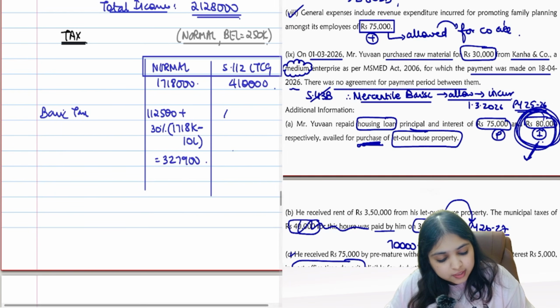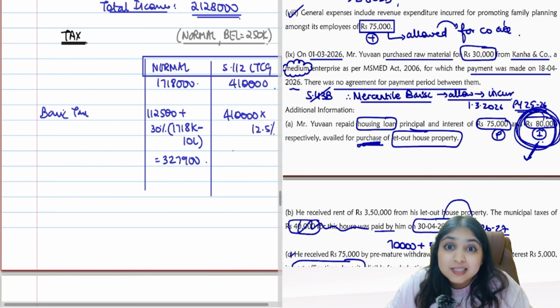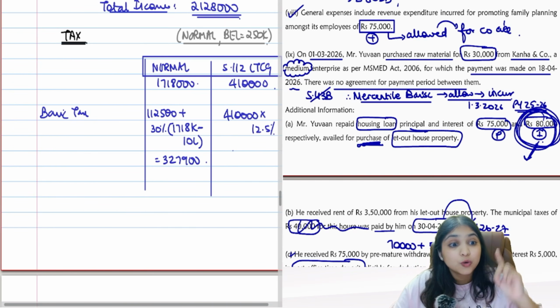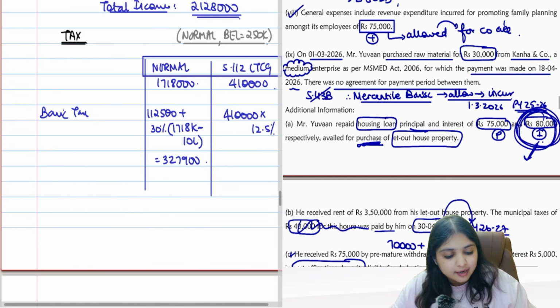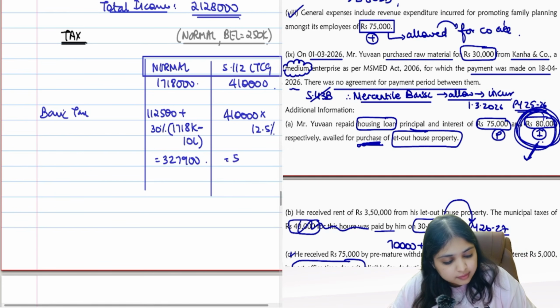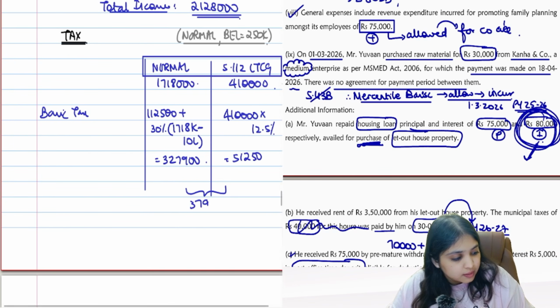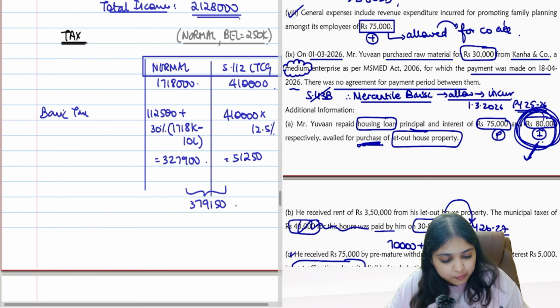112 LTCG, what's the tax rate? 12.5%. Will I think about 1,25,000 exemption? No, that's only 112A. This is 112. So no exemption. Straight away 12.5% tax, 51,250. So what's your total basic tax? 3,79,150 will become your basic tax.